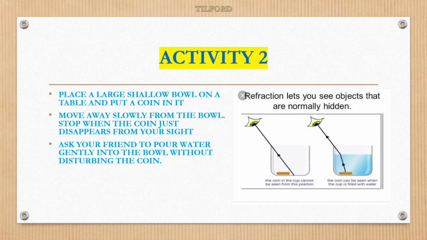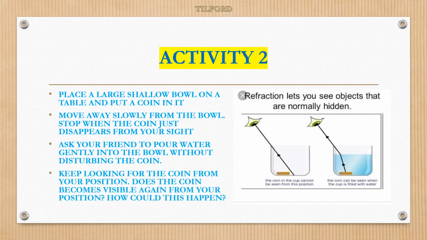Ask your friend to pour water gently into the bowl without disturbing the coin. Keep looking for the coin from your position.